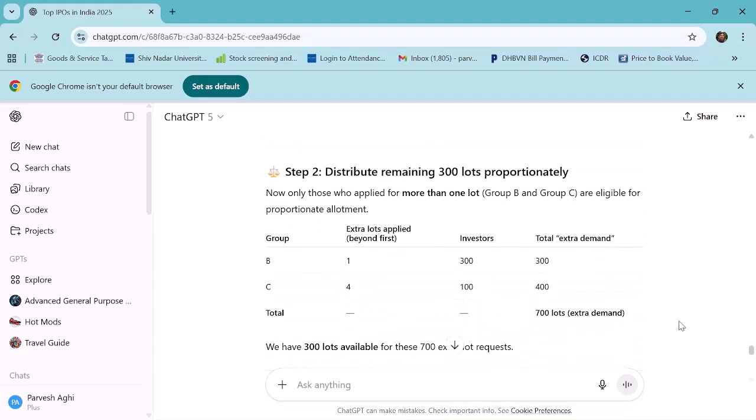So distribute 300 lots proportionately. Read this. Now, only those who applied for more than one lot, Group B and Group C, are eligible for proportionate allotment.